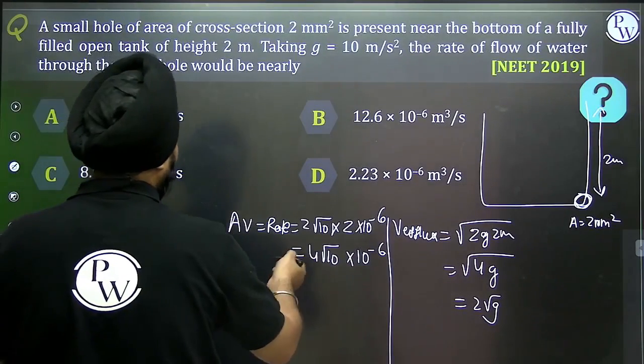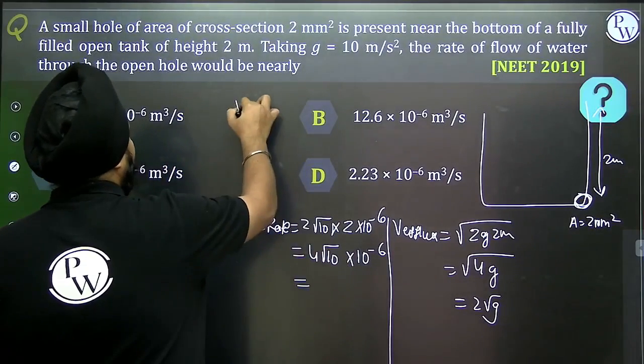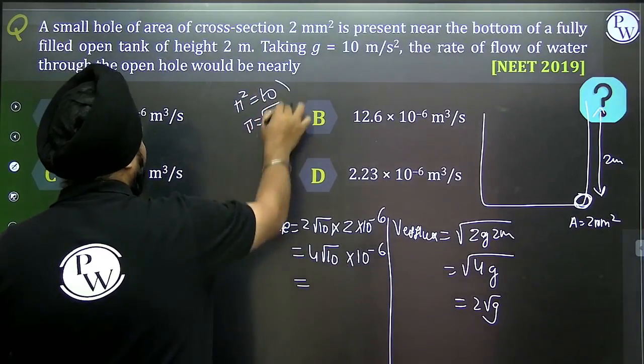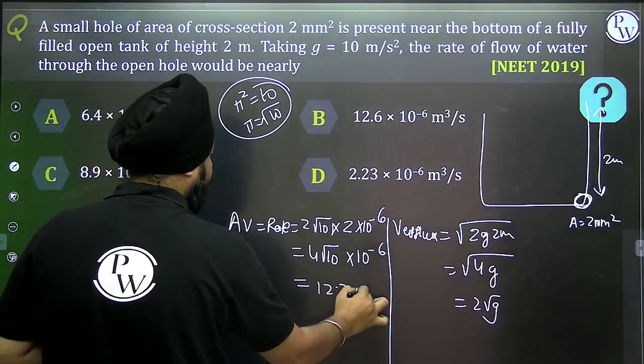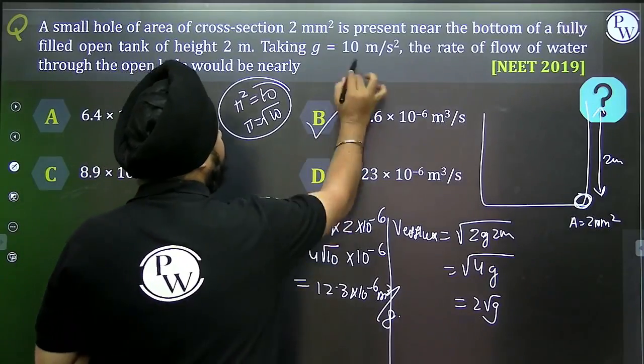Okay, so it's 4 under root of 10. So this is nearly equivalent to, pi square is always equivalent to 10. So pi will be under root of 10, nearly. So this will be nearly equivalent to 12.3 into 10 to the power minus 6 meter cube per second. This is the rate. B is a perfect answer.